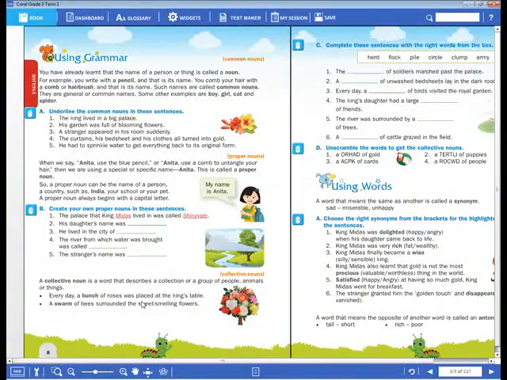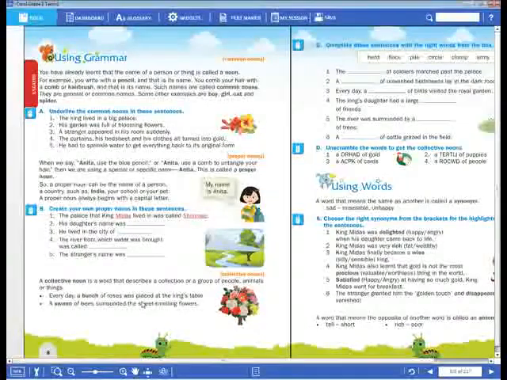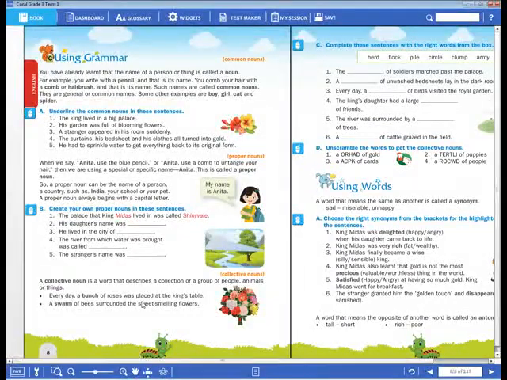A swarm of bees. Here a collection of bees is joined together; many bees are collected in one place.